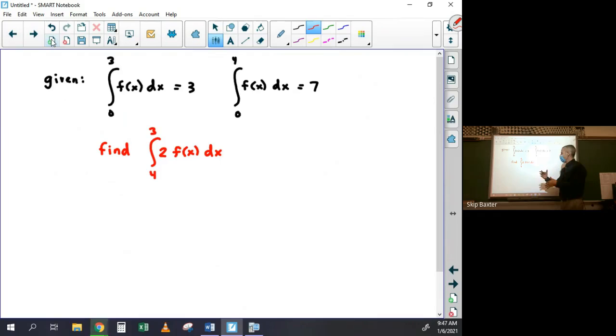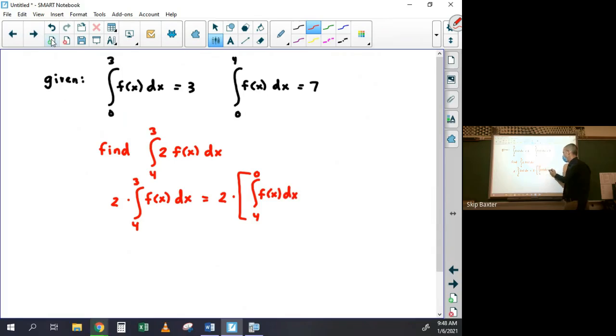Okay, so again, let's just take it in steps. This 2 can come out, right? So this is 2 times the integral from 4 to 3 of f of x dx. And then if you look at the integrals that we're given, integrals from 0 to 3 and from 0 to 4, 0 is in common, that's good. So what I can do is say this is really equal to 2 times the integral from 4 to 0 of f of x dx plus the integral from 0 to 3 of f of x dx. Does that reasoning make sense? And now I can just make the substitution.